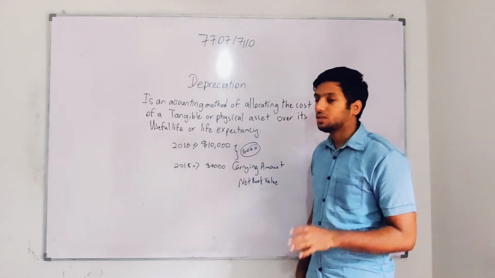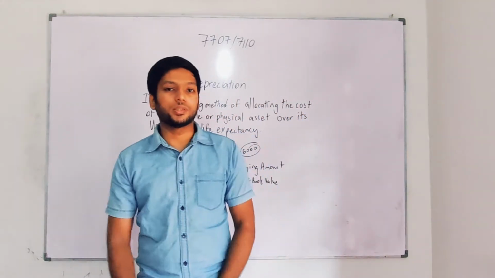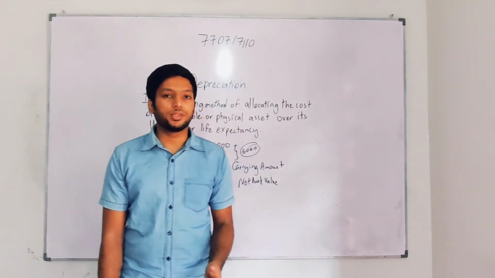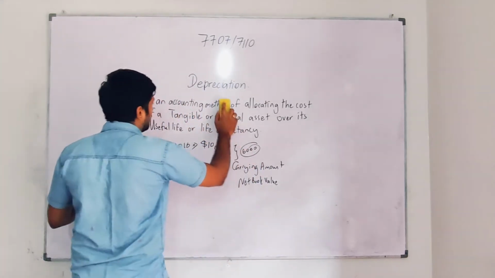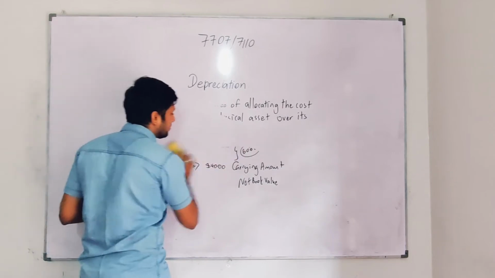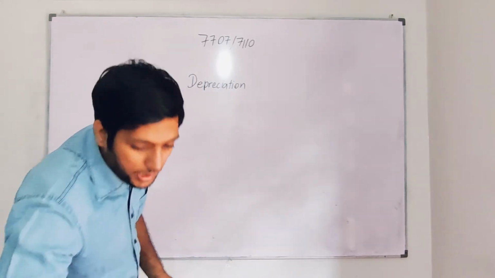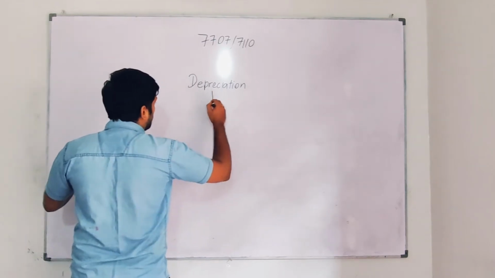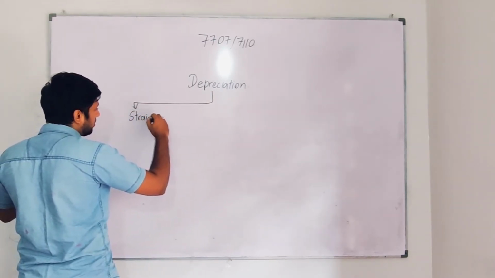Now I'm going to teach you the 3 types of depreciation, and how they are going to help you in exams. So just focus on the board, guys. I'm going to erase this part. So, 3 types of depreciation, and I'm going to teach you one by one. I'm going to start with the straight line method.